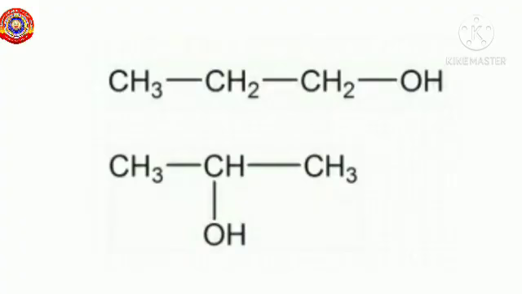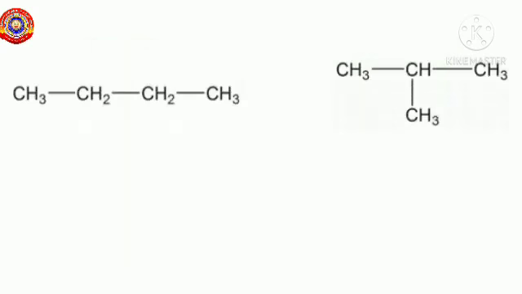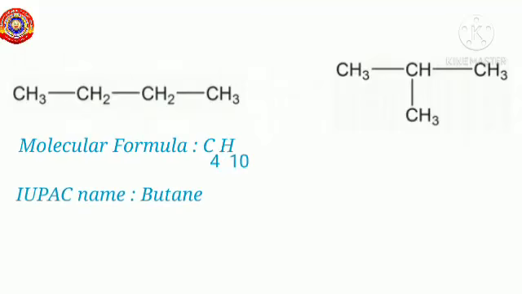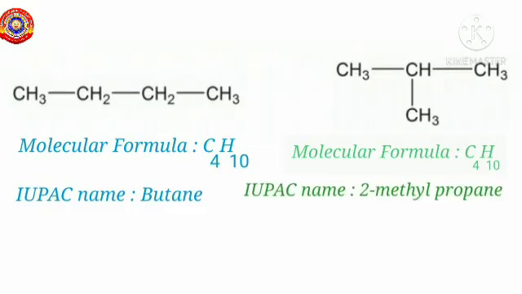Now shall we examine some other examples with different structures? Examine the two compounds given here. Can you write the molecular formulae and the IUPAC names of these compounds? The molecular formula of the first compound is C4H10 and its IUPAC name is butane. The molecular formula of the second compound is C4H10 and its IUPAC name is 2-methylpropane. Didn't you see a difference in their IUPAC names?